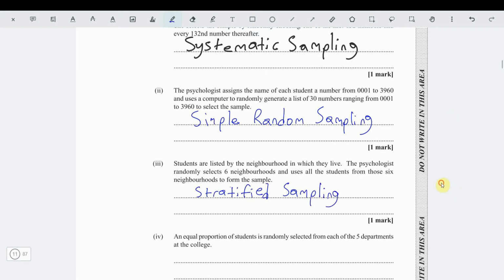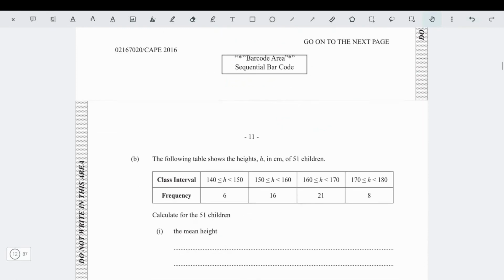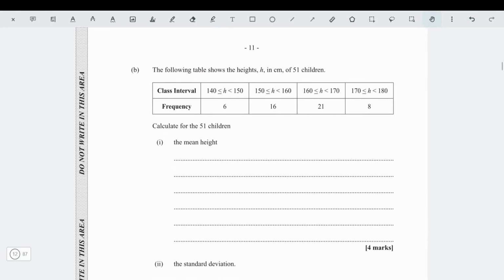And then the last one says an equal proportion of students is randomly selected from 5 departments at the college. So in this case now, we're breaking them down by department, so we're doing it by cluster. And that's that. So that's a different type of sampling. Alright, and we finish with that. So that's just some stuff to remember.